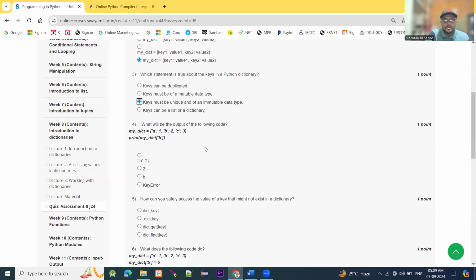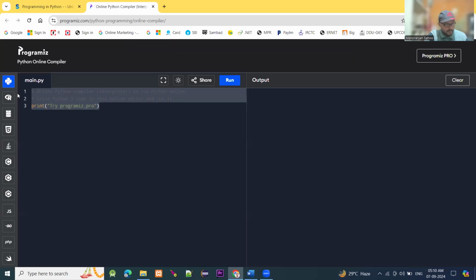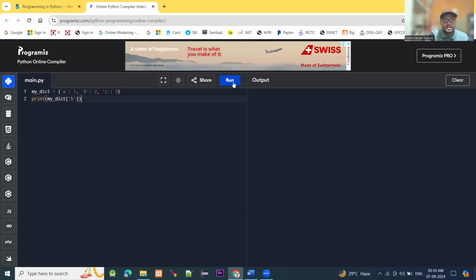Moving to question number 4, what would be the output of the following code? Okay, so we just copy this code, and we have to paste it in the terminal. First of all, clear this. We copy the code, paste the code here and simply run the code. Okay, then what will be the answer here? The answer will be C. The output will be 2.